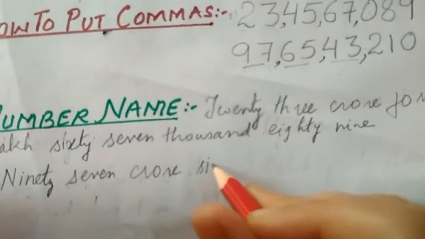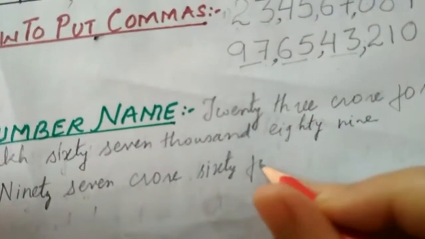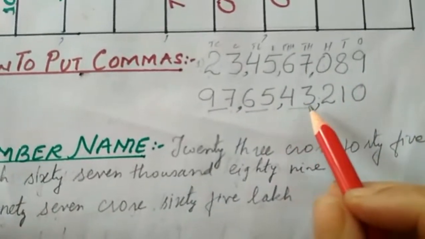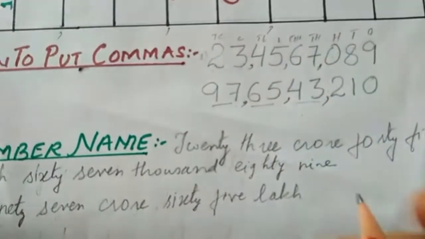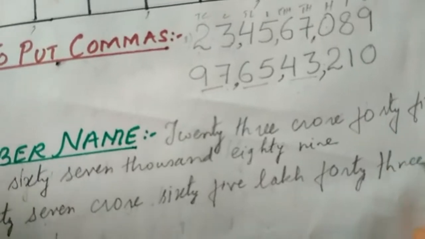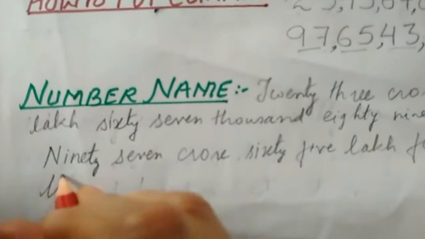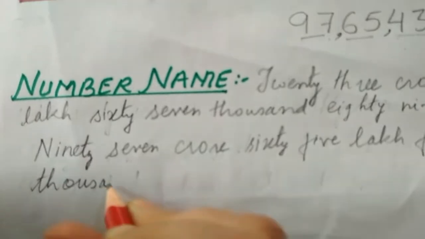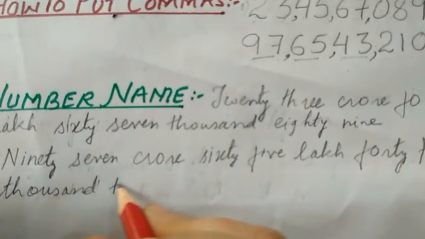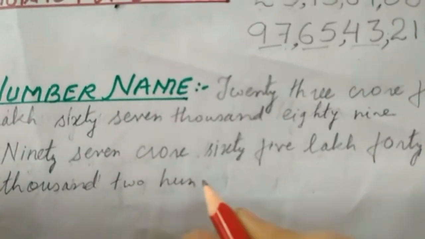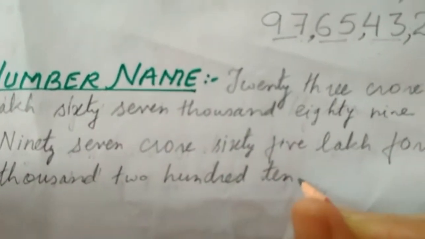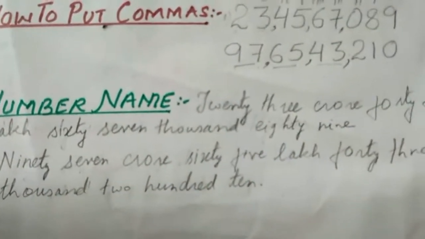The third group's name is lakh, so 65 lakh. The second group, 43 what? Thousand. So we will write 43,000. And at last, what is given? 210. So we will write 210. In this manner you have to do your work today. Thank you, students.